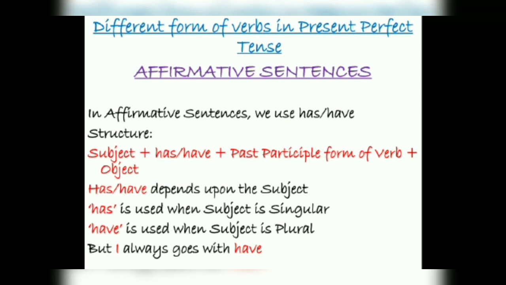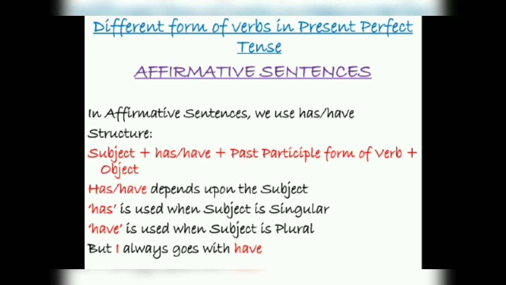Okay, if I talk about Ram, then I will use has. But if I talk about Ram and Shyam, then I will use have. Okay, but one more thing in that, I is singular, but it always goes with the plural form have. Clear? I देख के सिंगुलर नहीं लिखना है, I हमेशा have के साथ जाता है.